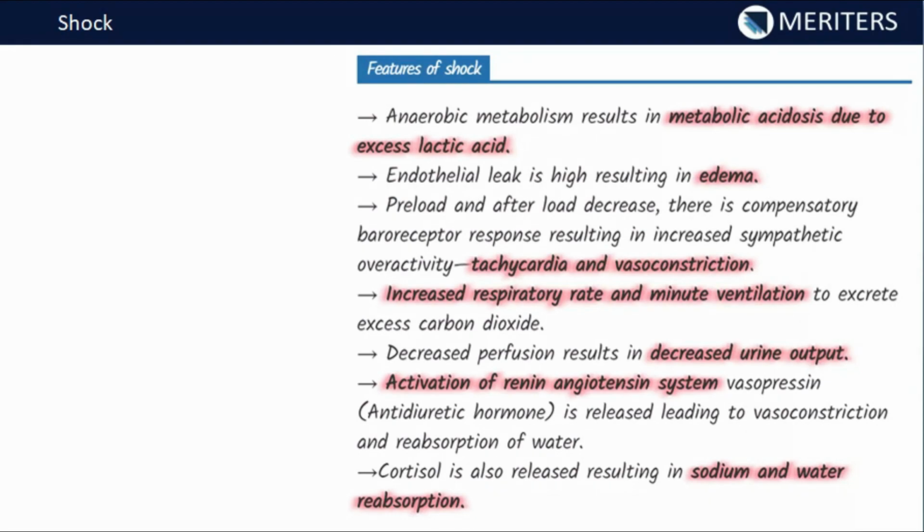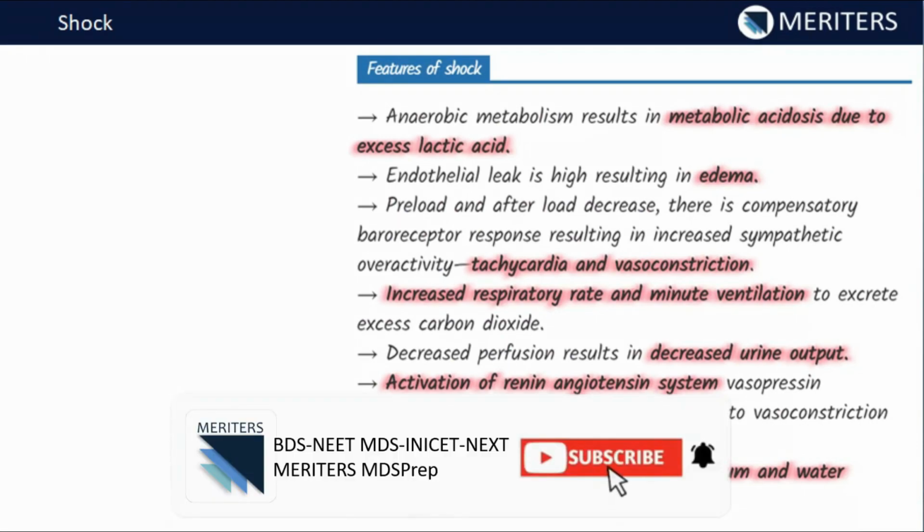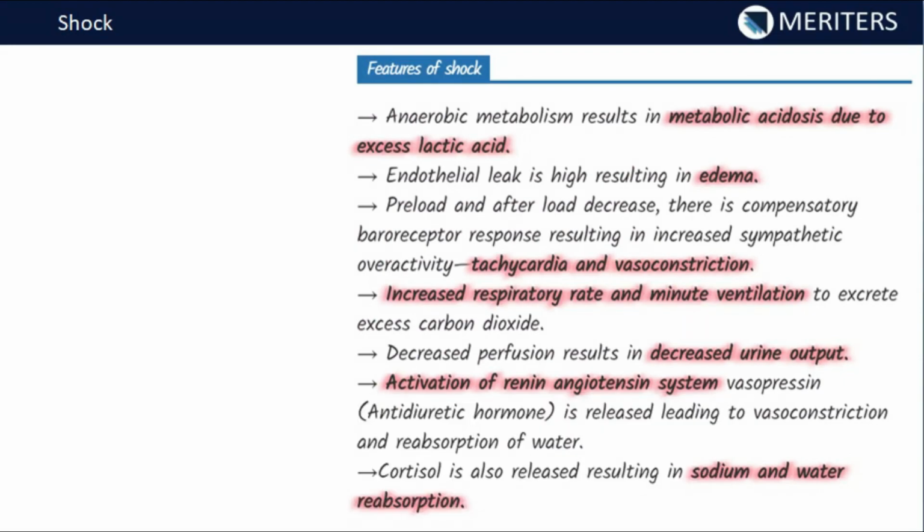As we know, in shock what is going to happen? There will be low tissue perfusion. Why is that? Because of failure of the heart, or maybe cardiac output may be compromised. That's why the tissues are not getting good perfusion. So basically, if you are not perfusing the tissue well with blood, they will not be able to meet their respiratory requirements of oxygen, and then they have to shift to anaerobic metabolism.